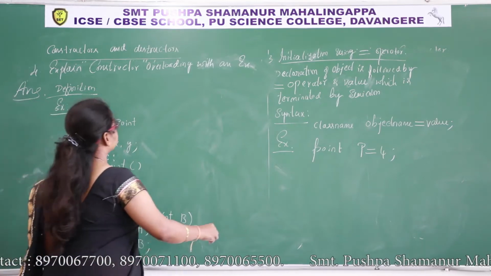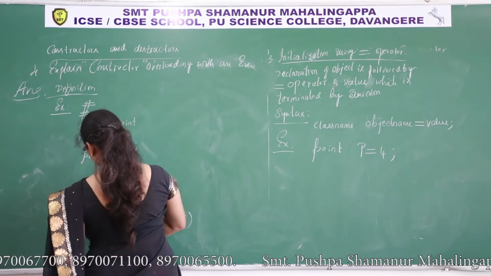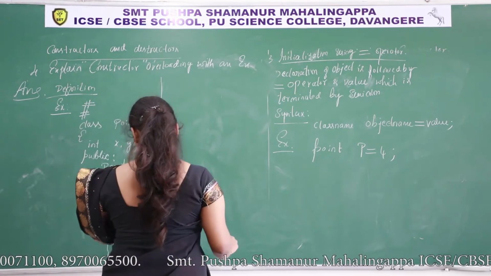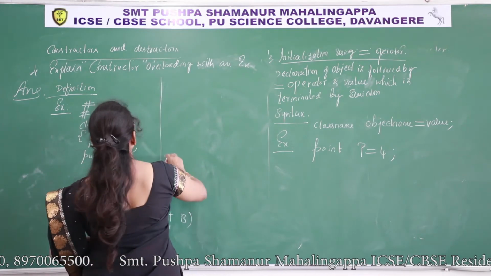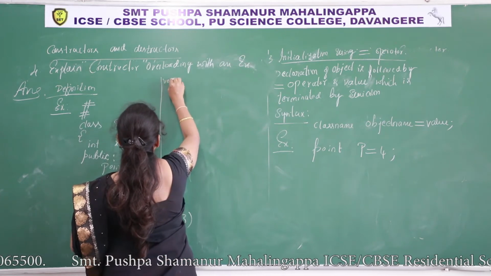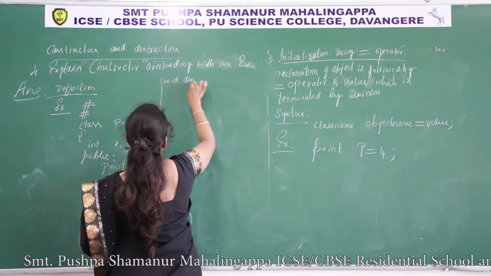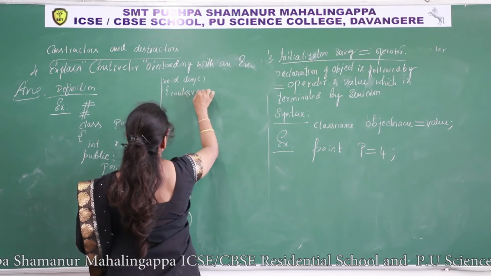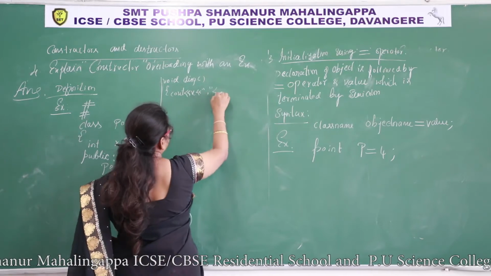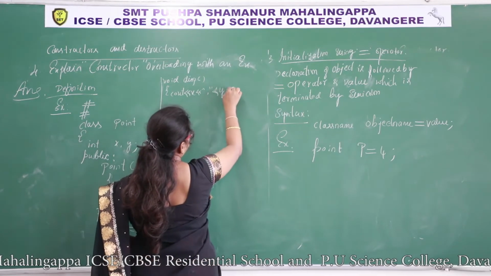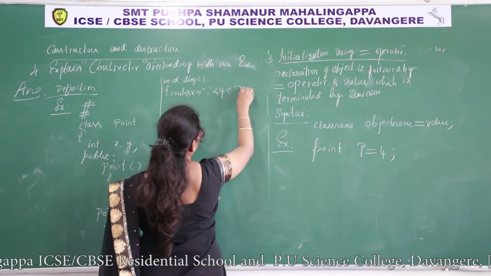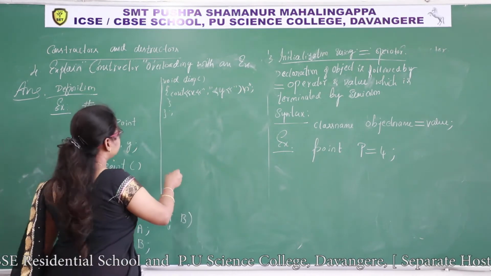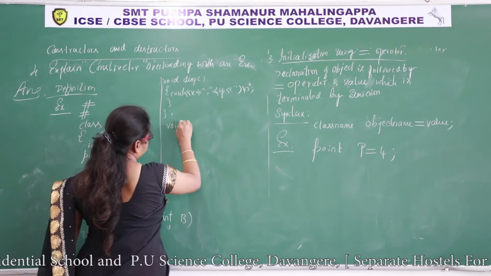Then if you want to display, you can take display function void disp, cout x, y. Class close. void main.